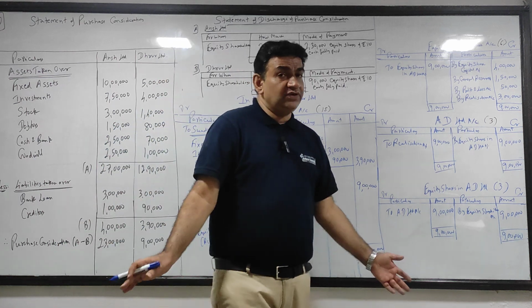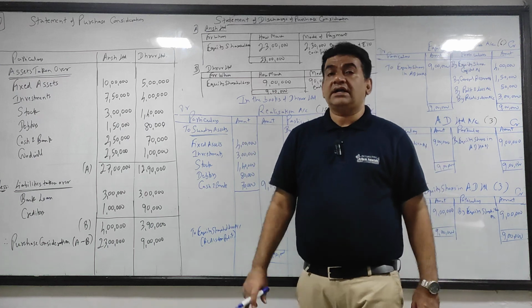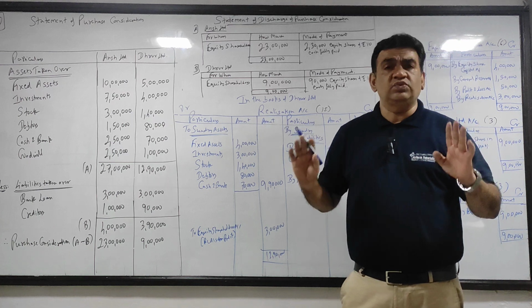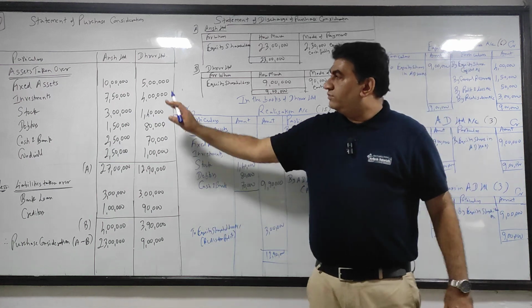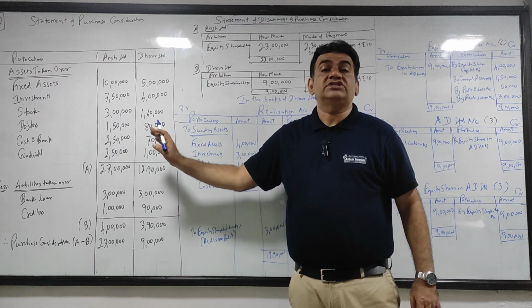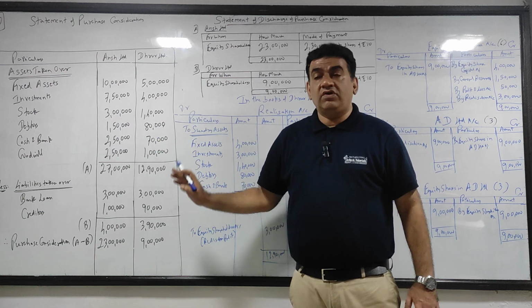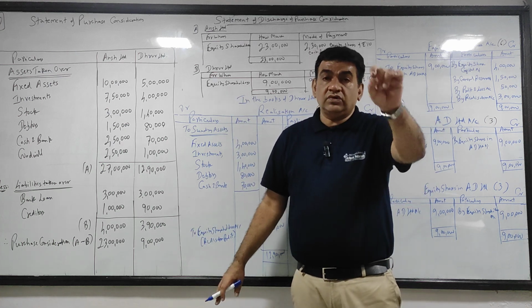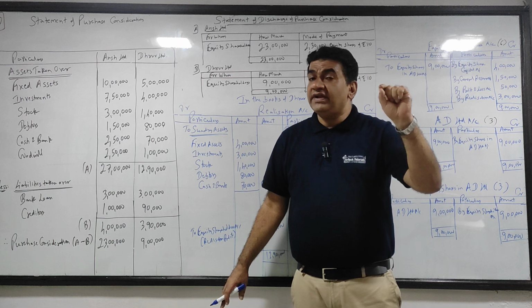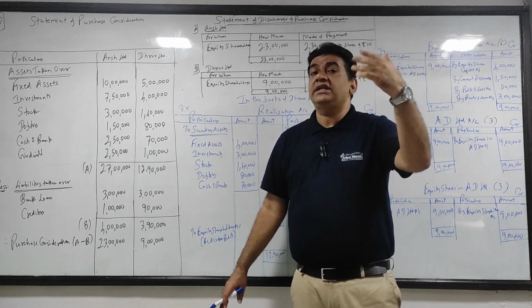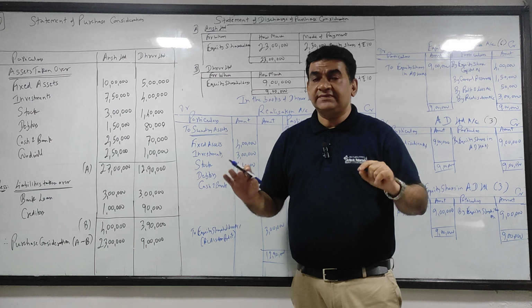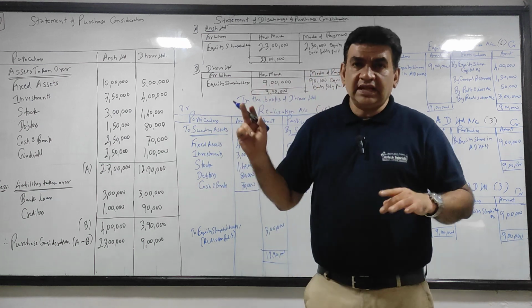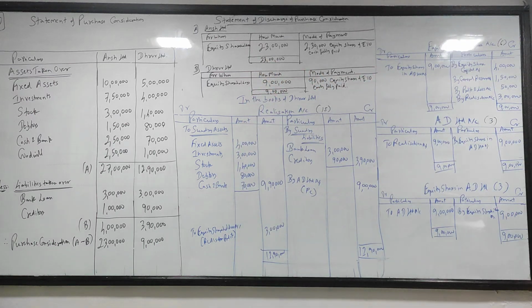Got it? Now guys, as I told you, in this sum I have kept accounting entries for the new company also. So now we will make the journal of the new company. The journal is very simple; the entire journal will come from your PC because the PC is as per net asset. Okay, so again I'll just pause the video. I'll be ready with the journal. You also make the journal of the new company. The journal of AD Ltd will take a full page and a little of the next page too. There will be 6 entries, 3 for Ansh, 3 for Dhruv. How to do it, we'll see in some time. I make the journal, you also keep the format ready. Okay, I'll just be back.